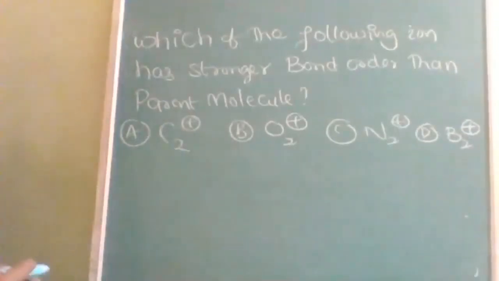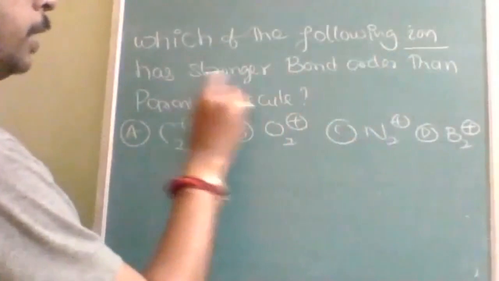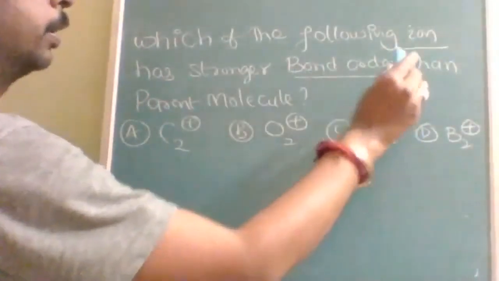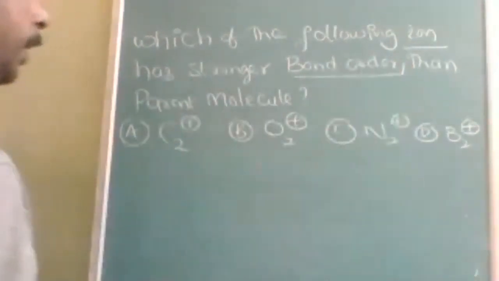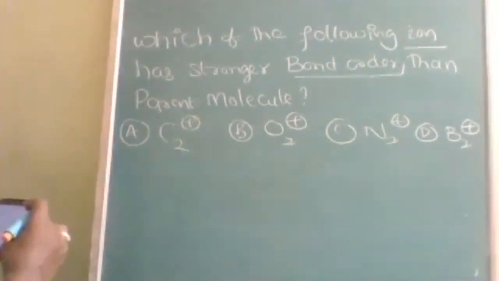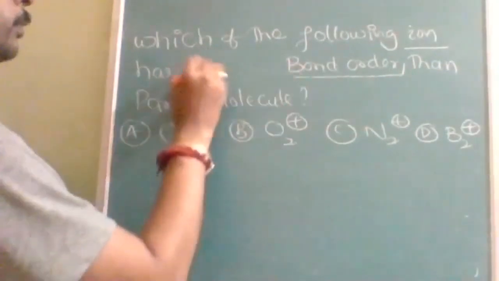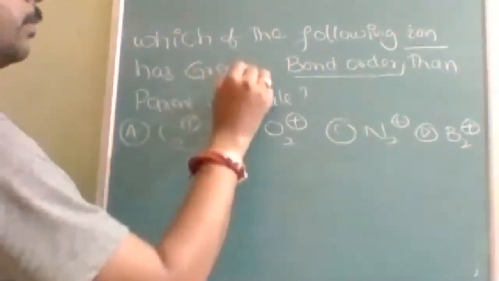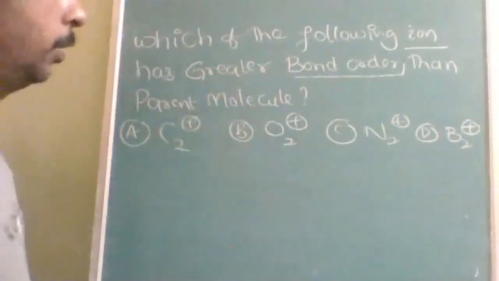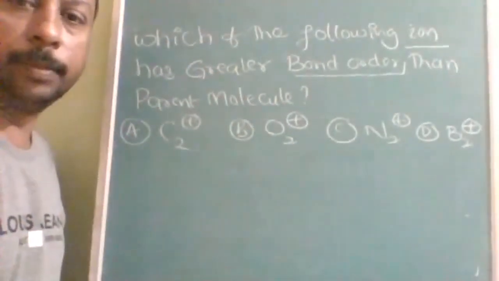Okay, next question. Which of the following ions has a stronger bond order than the parent molecule? It's not stronger, it is greater. Greater bond order than the parent molecule. That means the value must be higher.